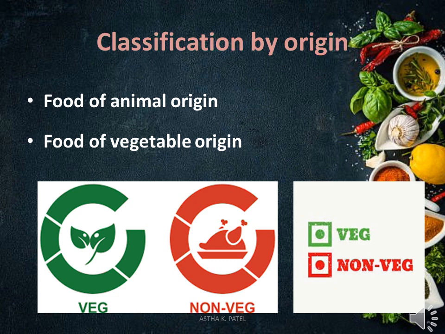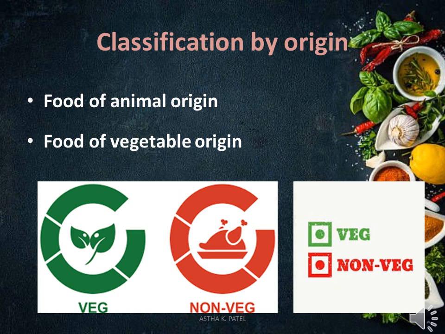The first is food of animal origin and the second is food of vegetable origin, which directly means the food which we get from animal origin is all non-vegetarian food, and the food which we get from vegetable origin is all vegetarian food. So meat, chicken, poultry products and fish are all non-vegetarian food, and grains, legumes, nuts, fruits and vegetables, roots and tubers are all vegetable origin foods.